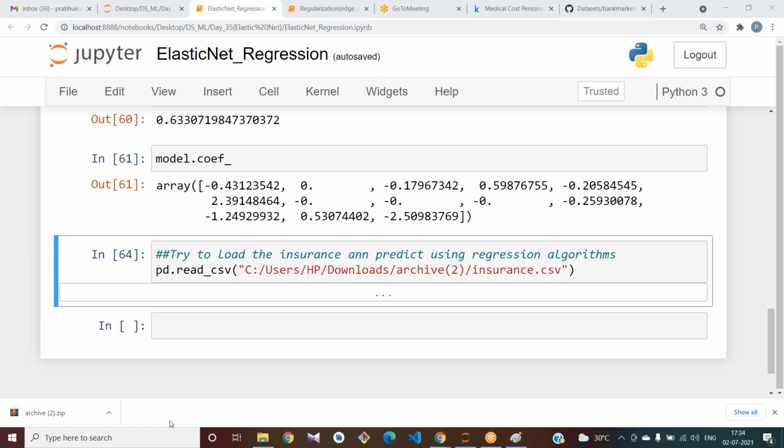Try to apply all the regression algorithms that you have learned and tell me which works better.